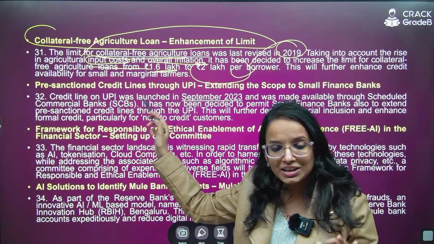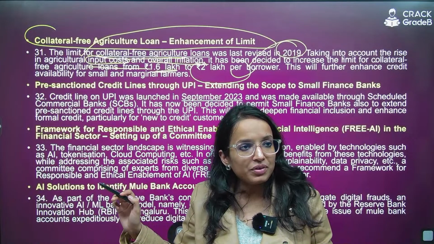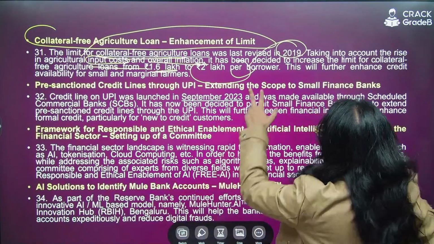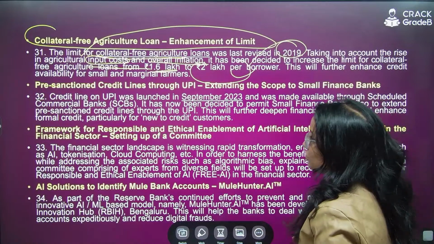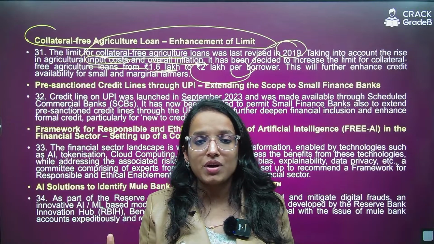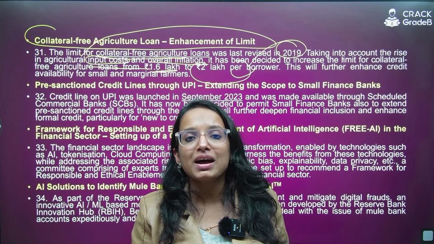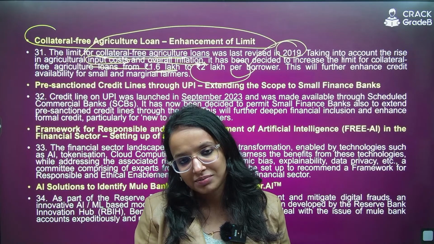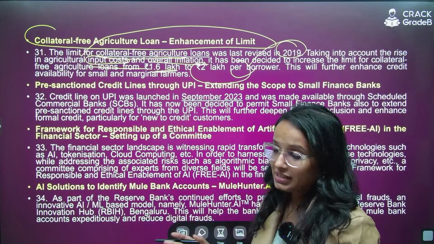That is a good initiative. So collateral free agricultural loan limit has been raised to 2 lakh rupee per borrower. It is going to enhance credit availability for small and marginal farmers and expand their capacity of agricultural production and farm activities, right? This is very significant decision.